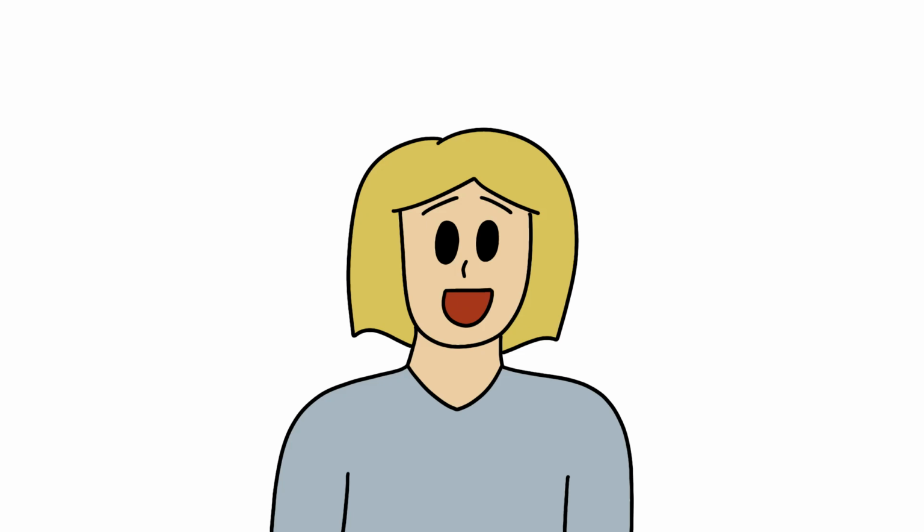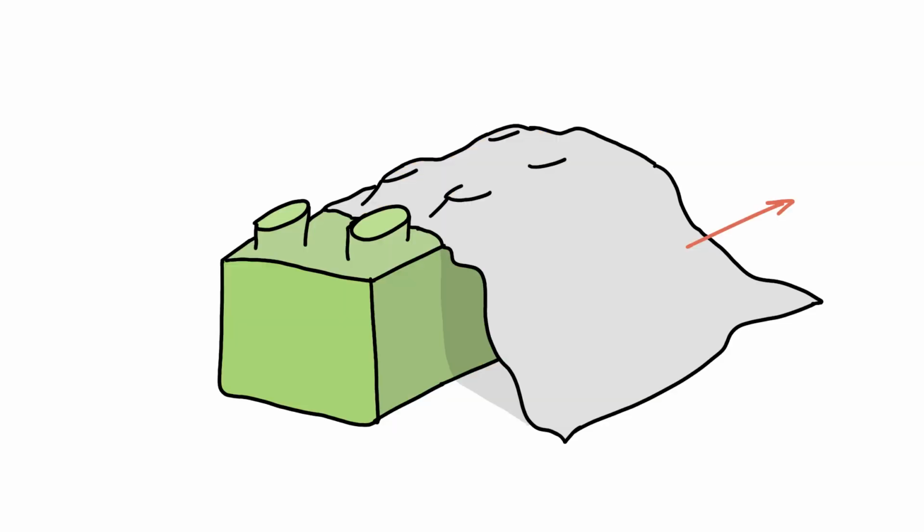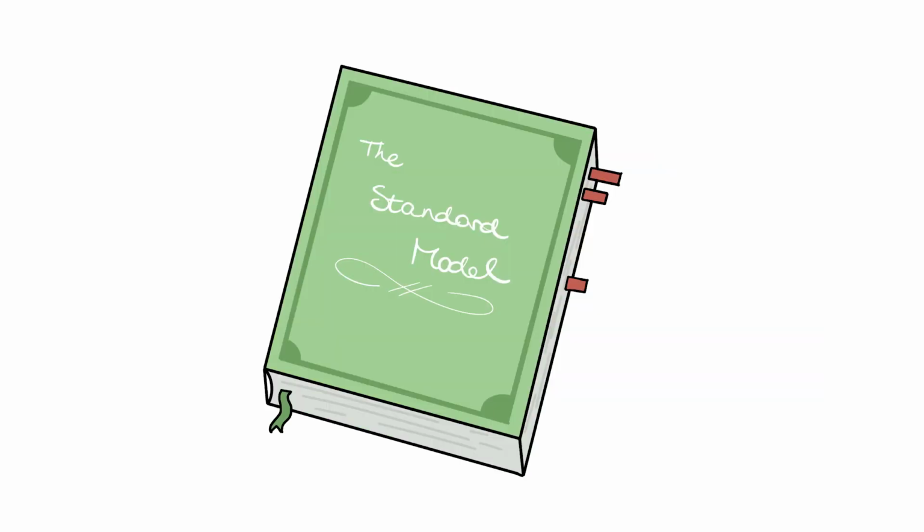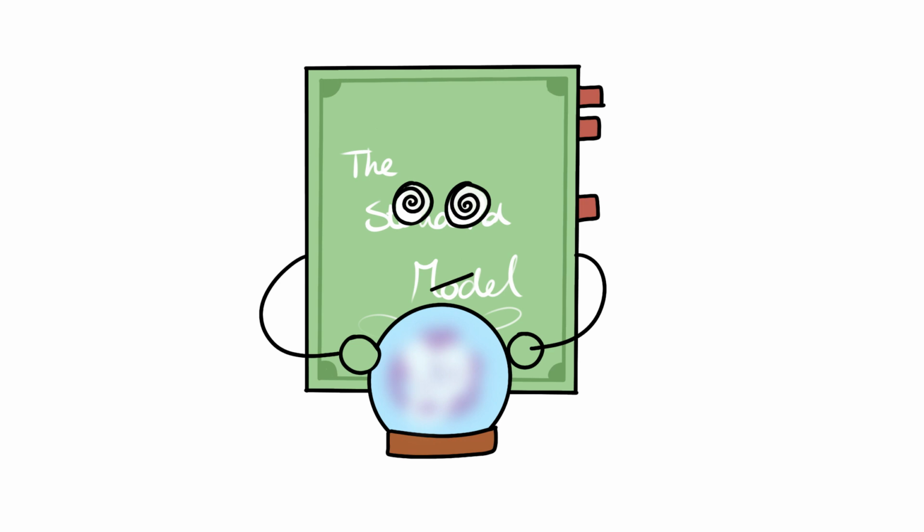Welcome to Fundamentally Explained. Here we try to uncover the mysteries of the smallest building blocks of nature. Our best knowledge about these building blocks, these particles, is encoded in the standard model. The standard model is a theory that makes predictions about the properties and the behavior of these particles.